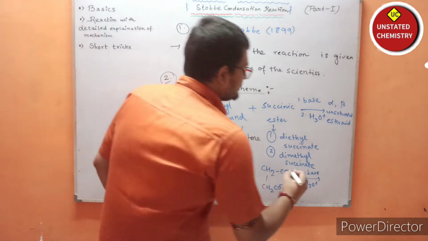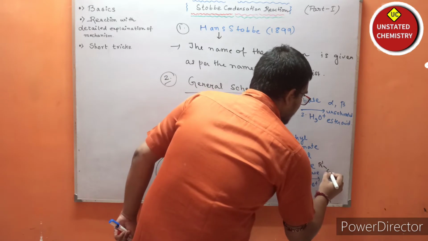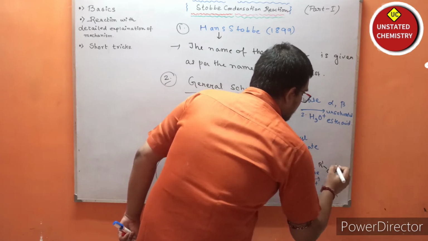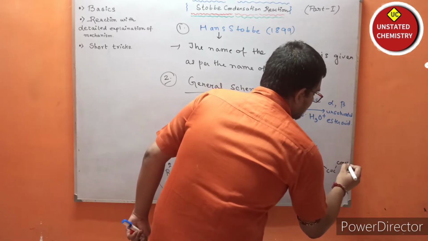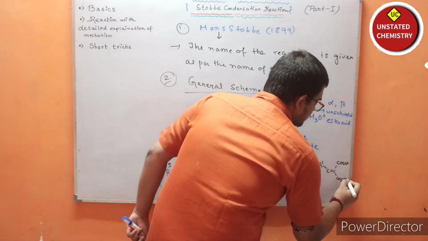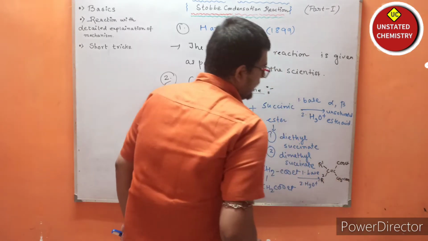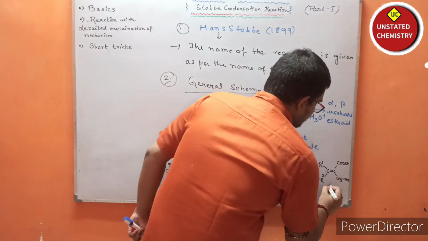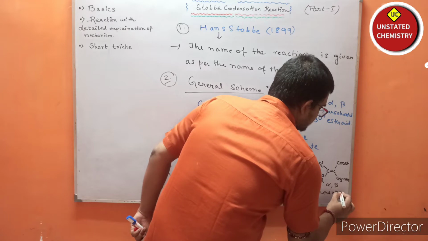We will generate R1 carbon double bond carbon, and the carbon attached will have an ester functional group, and here will be CH2COOH, and here R2, and this is basically called an alpha beta unsaturated ester acid.